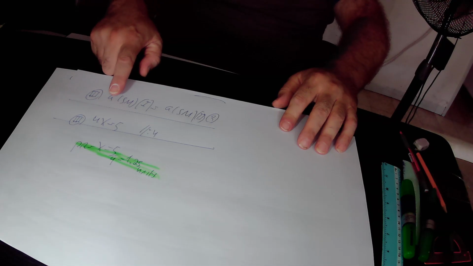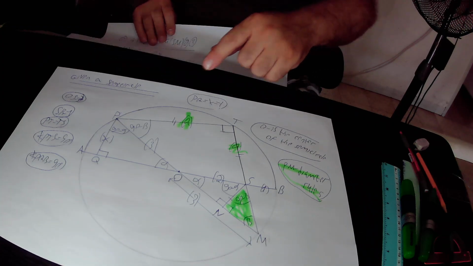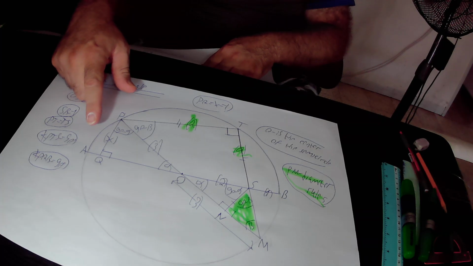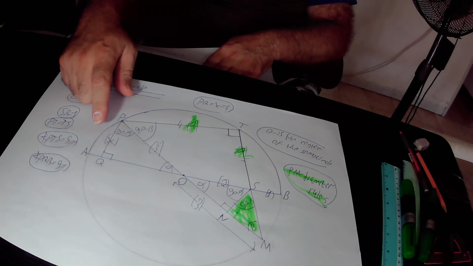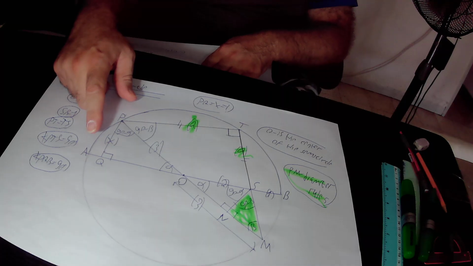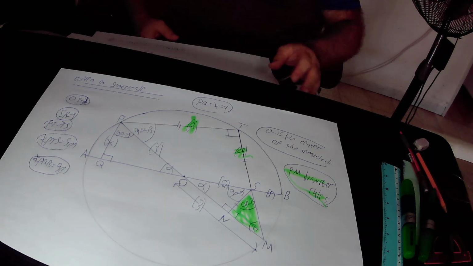Here we divided equation 3 by 4, and we found out that x equals 5 quarters. 5 quarters is 1.25. So the length of this line segment PQ that is equal to x is equal to either 5 quarters units in its length, or in terms of numbers, 1.25 units in its length. Okay, thank you very much.